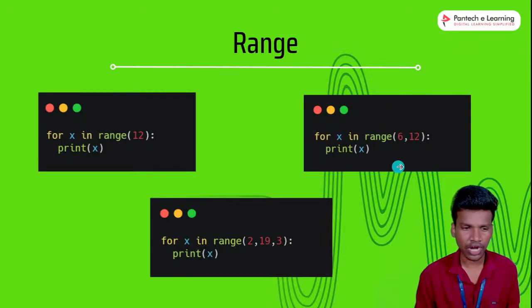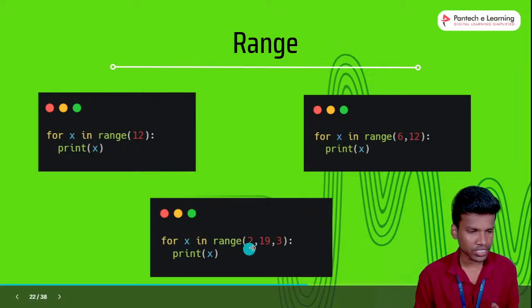In this range, we mention the starting value and the ending value. That is the range of this one. So starting from 6 and ending with 12. Same like that, in range we can also add the increment value. That is the example for this one.